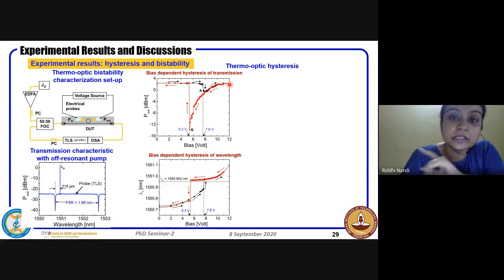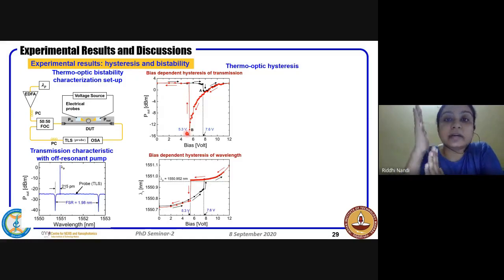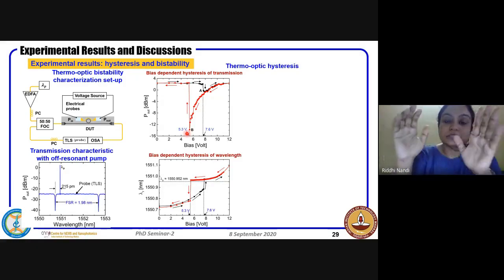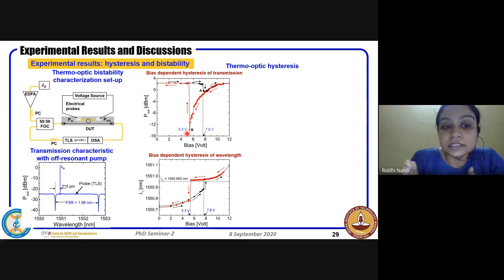Now in the reverse path, what do you observe? We observe that the pump wavelength approaches the resonance much more slowly, and it happens at some other value of voltage, something around 5.3, as we experimentally observed. At this value, we could get the maximum extinction also, which means that the pump was well placed inside the resonance. In this way, we could do the fixed wavelength operation as we were mentioning. The other thing we noted is lambda r, that is, the resonance wavelength.